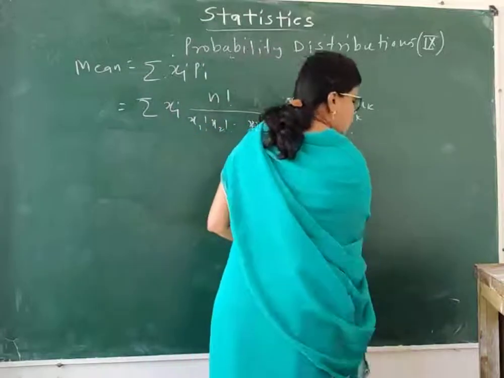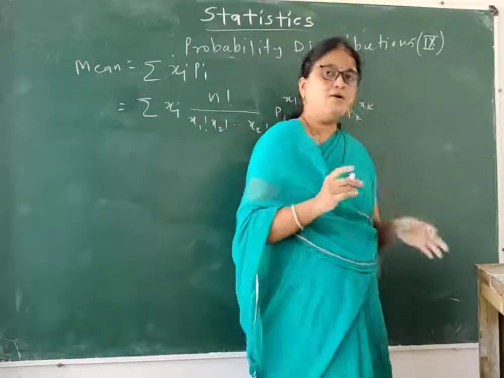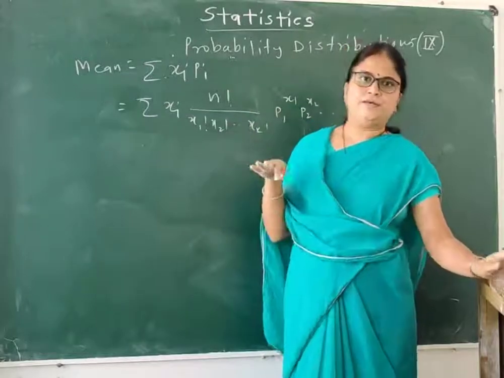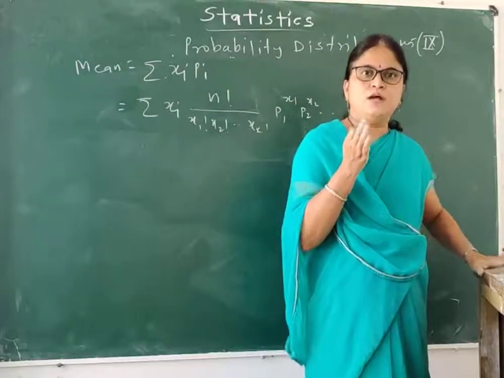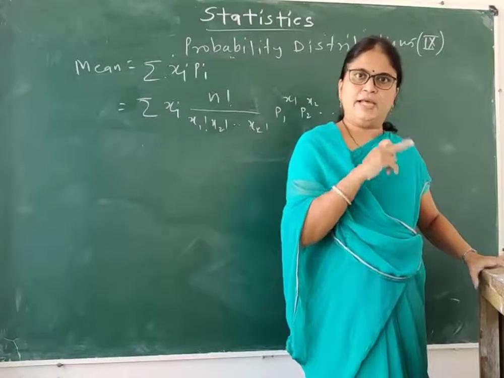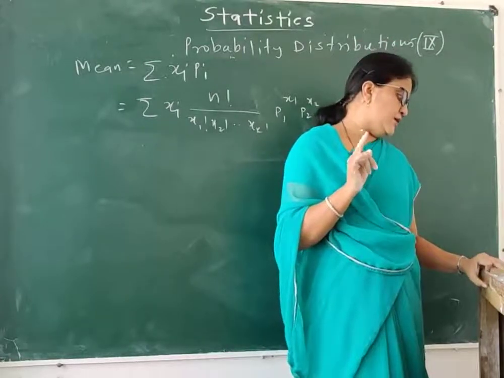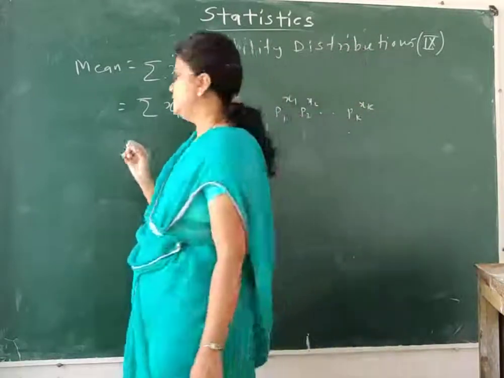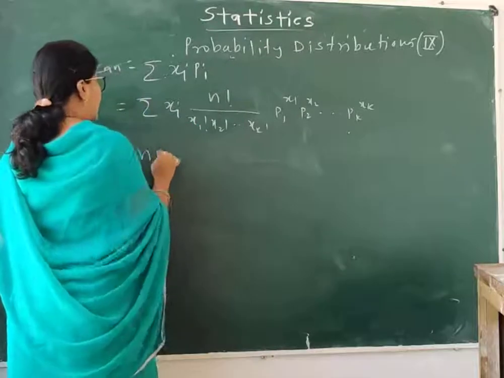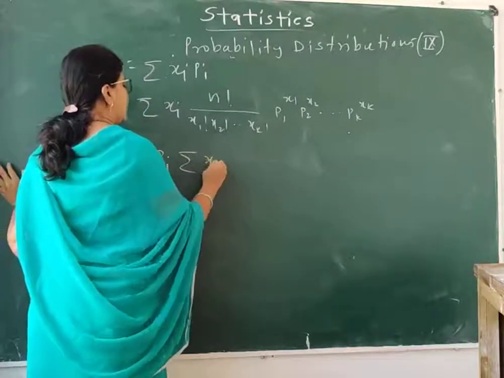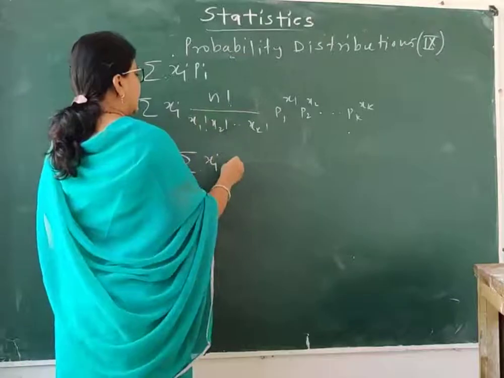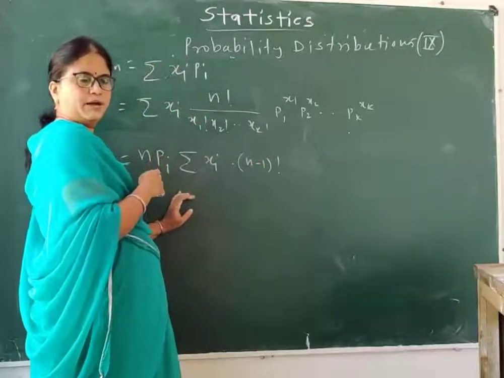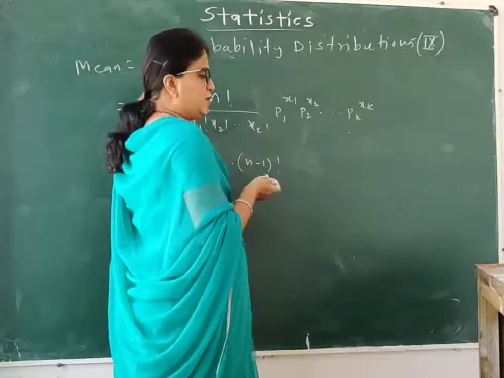Fine. So see, now we can take the common part as n and pi. We can take a common portion from n, only one term, n and pi. So what do we get? It is n pi into bracket summation of xi. Then n factorial can be written as n minus 1 factorial, because one term is outside the bracket. So n minus 1 factorial.